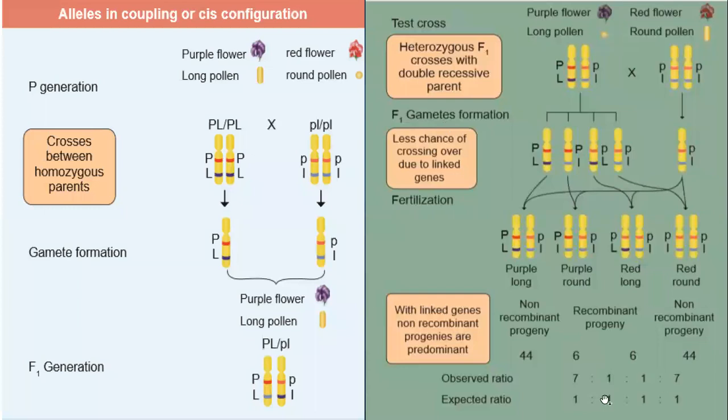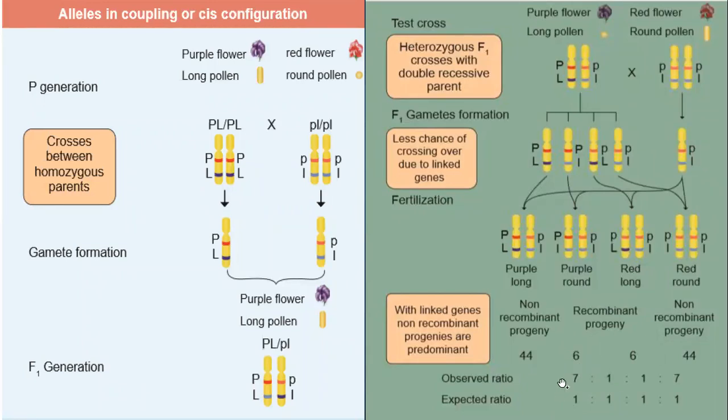So here, instead of 9:3:3:1, we are getting 7:1:1:7. The expected ratio after the completion of the test cross result is 1:1:1:1, but here we are getting 7:1:1:7, because the parental combinations are more and only the less recombinant progeny we are getting.